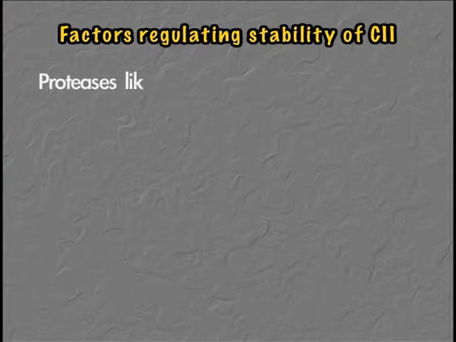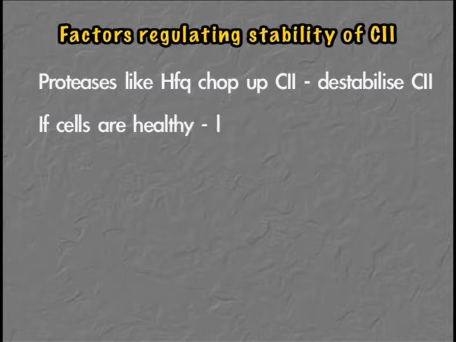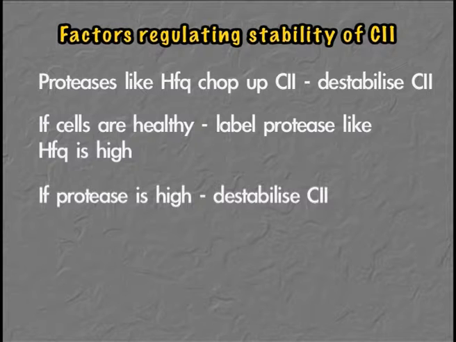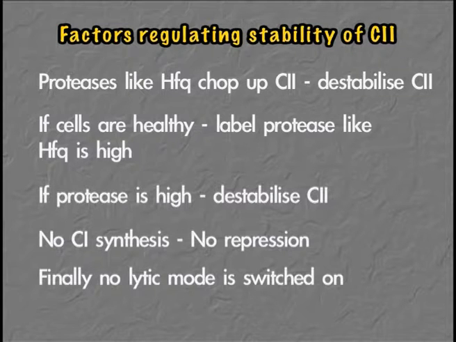Now, the factors which regulate the stability of C2 protein. There are certain proteases present within the cell that chop up C2, called HflB. If the cells are very healthy, then the amount of proteases is high, and C2 protein gets chopped up. If C2 gets chopped up, there is no synthesis of C1, hence there is no repression, and so lytic mode. On the other hand, if the status of the cell is poor, then the amount of proteases is less, C2 protein is stable enough, it promotes C1 synthesis and lysogeny is promoted.